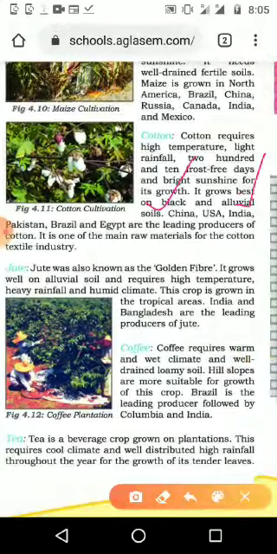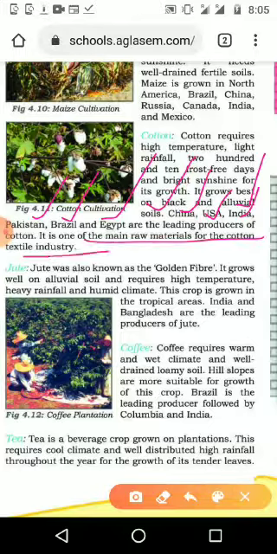In the world, the leading producers of cotton are China, USA, India, Pakistan, Brazil and Egypt. Other countries also produce it, but these are the leading producers. It is one of the main raw materials of the cotton and textile industry, and in cloth making we can see it is the major raw material.